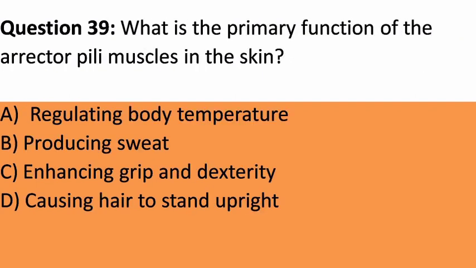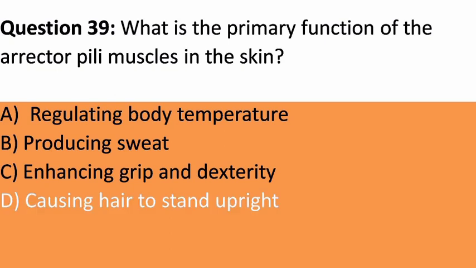Question 39. What is the primary function of the arrector pili muscles in the skin? A. Regulating body temperature. B. Producing sweat. C. Enhancing grip and dexterity. D. Causing hair to stand upright. Answer. D. Causing hair to stand upright. Explanation. Arrector pili muscles contract in response to cold or emotions, causing hair to stand upright and forming goosebumps.